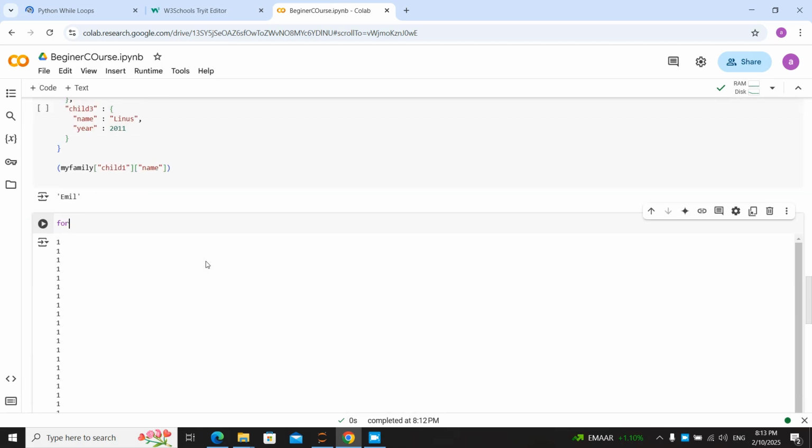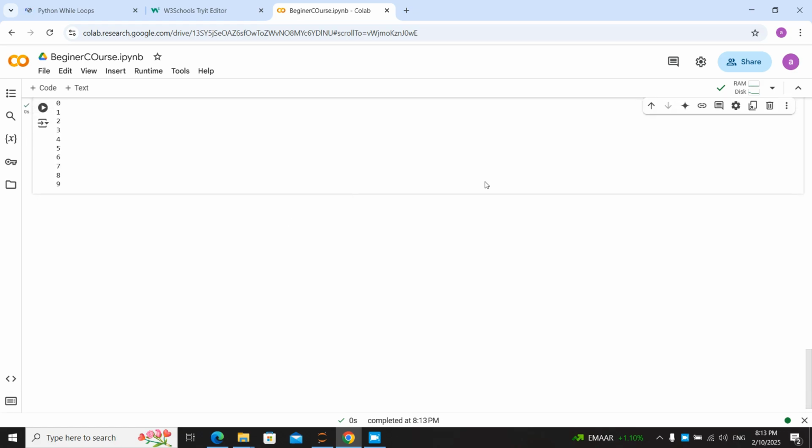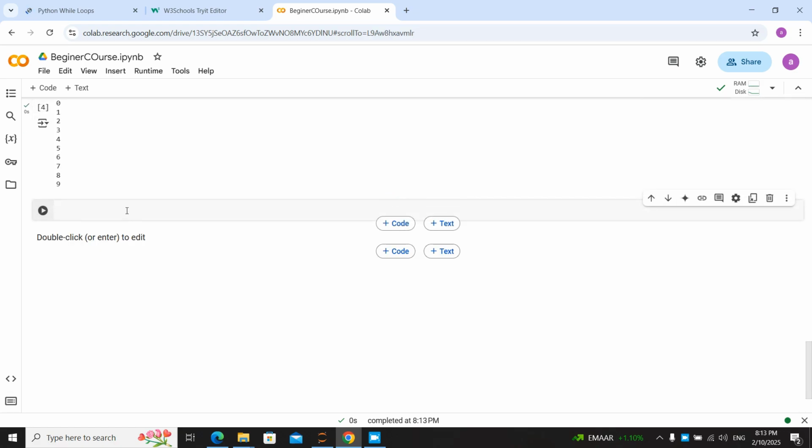And for example, for x in range 10, print x. This is equal to: while x is lower than 10, print x, then x is equal to x plus 1.